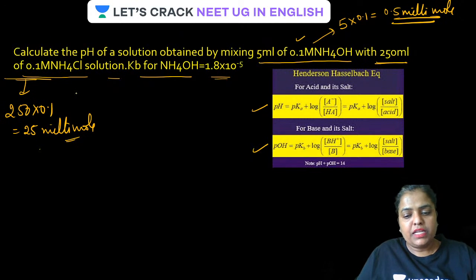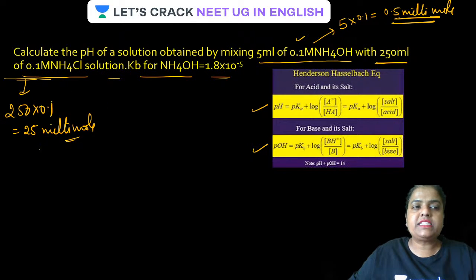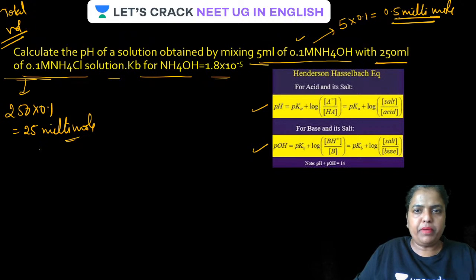So guys, now the total volume, when the two are getting mixed, the volume will also change. What is the total volume, guys? 5 ml of the base is mixed with 250 ml. So guys, the total volume is going to be 255 ml.